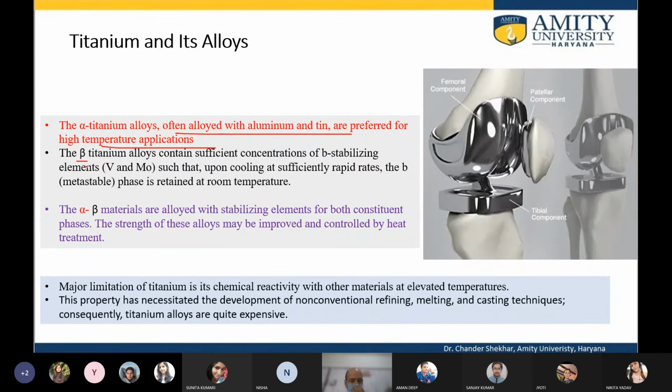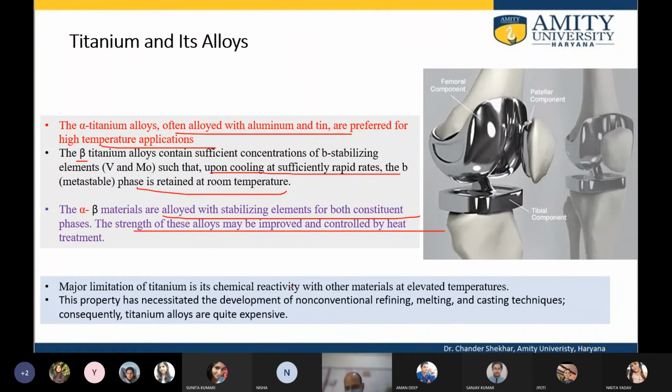Beta, that means the BCC alloy of titanium, contains a sufficient amount of beta stabilizers, the elements vanadium, niobium, molybdenum, etc., which stabilize the transformation temperature close to room temperature, such that upon cooling at sufficiently rapid rates, beta can be retained at room temperature. So alpha plus beta alloys stabilize both constituent phases.